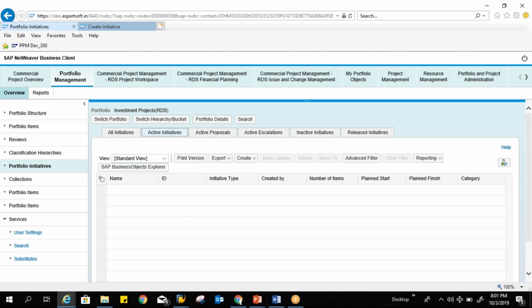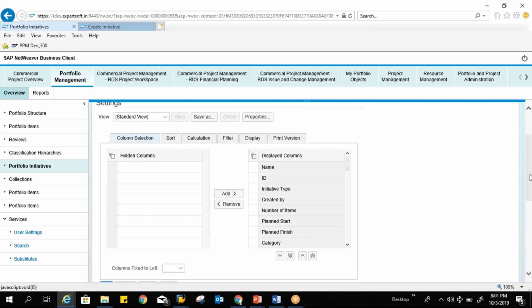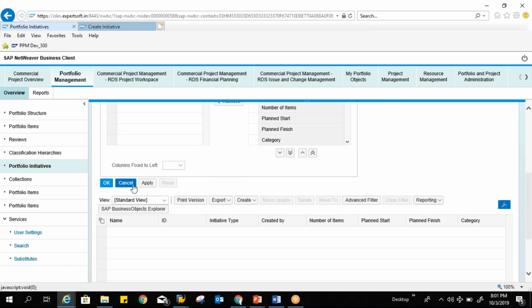Again, here you can see the name, ID, initiative type, created by, number of items, plan, start, finish, and category. You can modify these column settings here. This is the standard way; everywhere we do settings from this. Let me cancel it. Now how can I create the initiative? Go to create initiative.